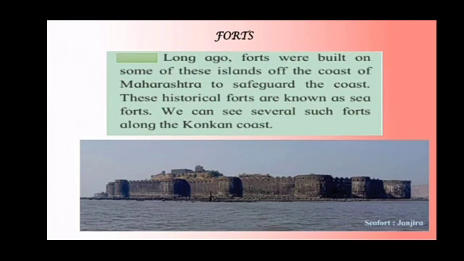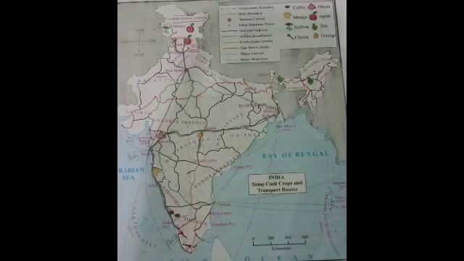Means in ancient or medieval time, we built many forts, and those forts or islands we used as safety from the enemy. These historical forts are known as sea forts, and we have many different kinds of sea forts along the Konkan coast.